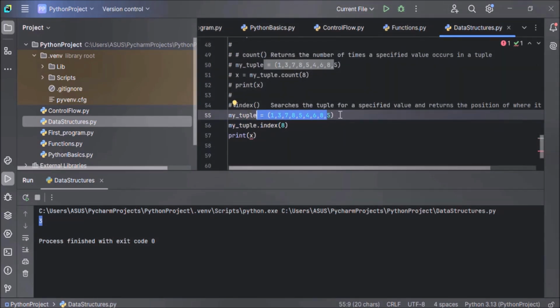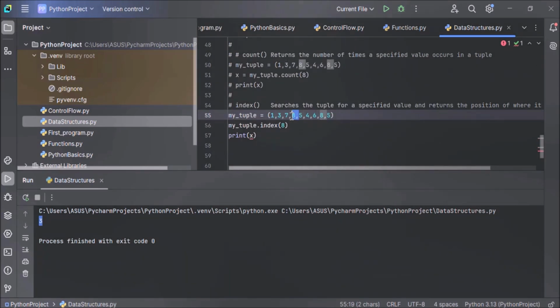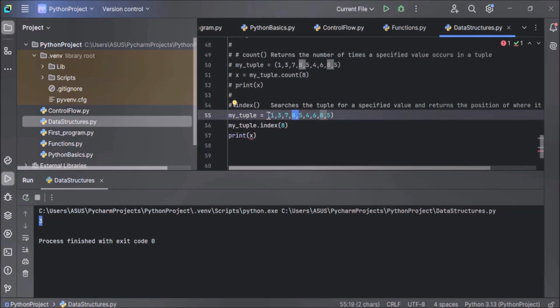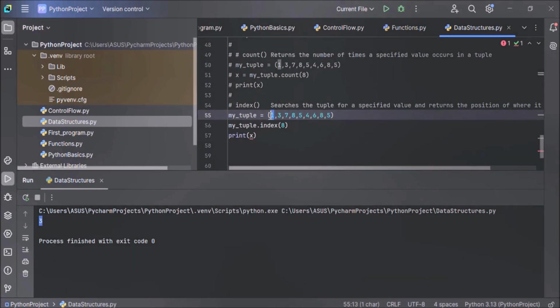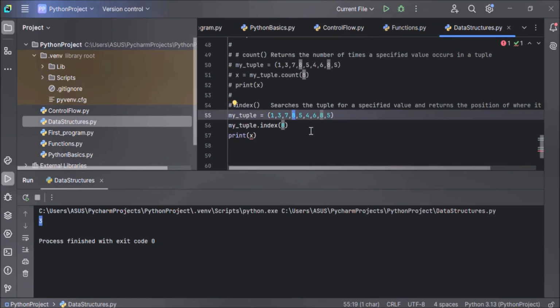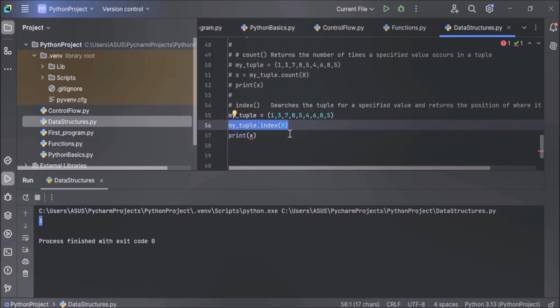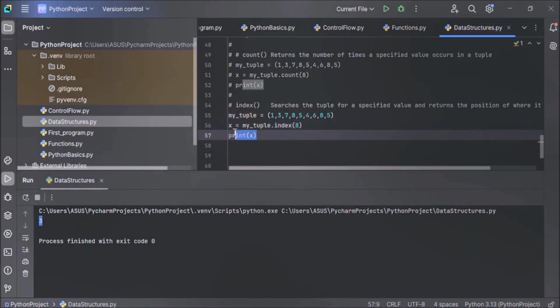Where is the first occurrence of value 8 in this tuple? That is at the third position, because in a tuple indexing starts from 0. So the first element 1 is at 0th index, 2 is at first index, 1 is at second index, 3 is at third index... the first occurrence of 8 is at index 3. So this statement will return value 3. Now let's store this return value in a variable named x and print that variable.